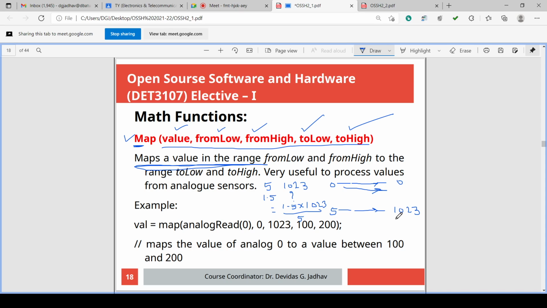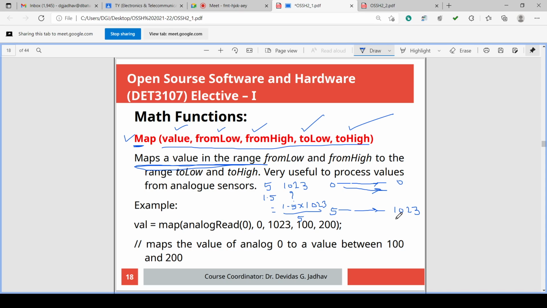Similar is there for the output also. 0 to 255 is outputted, and at the output what we are getting? 0 to 5. So 0 to 255 now is mapped on 0 to 5. In the input case, 0 to 5 is mapped on 0 to 1023. In the output case, 0 to 255 is mapped on 0 to 5. So if 0 is outputted, 0 volt will be generated.